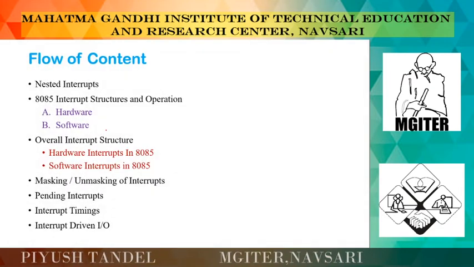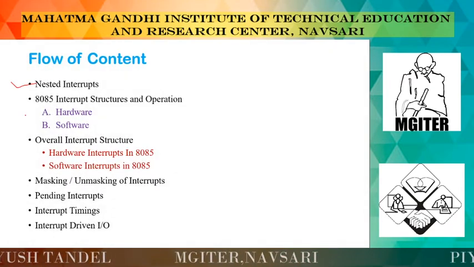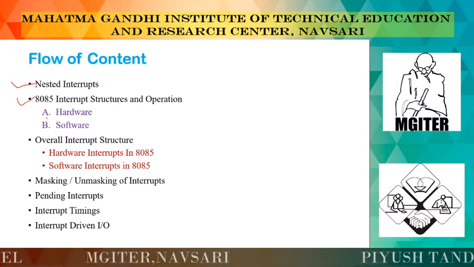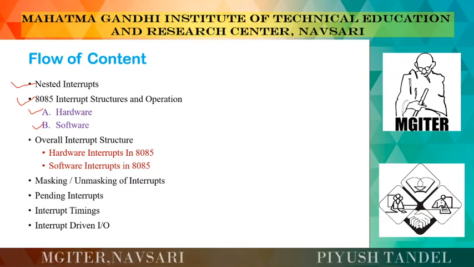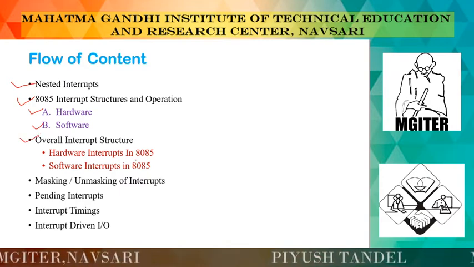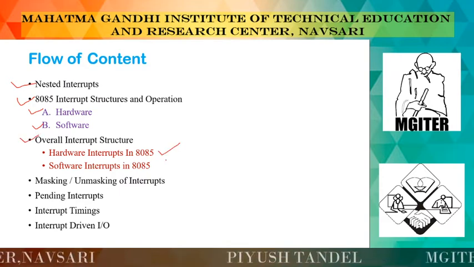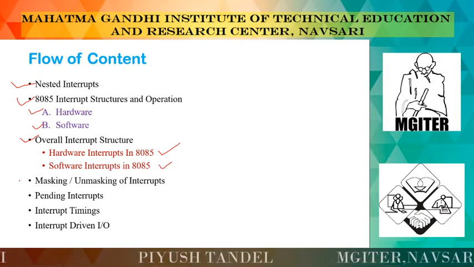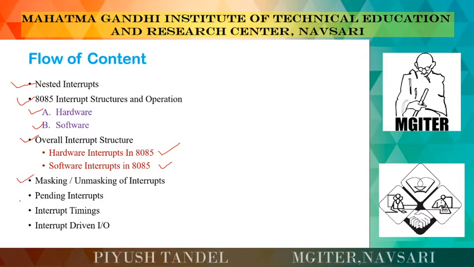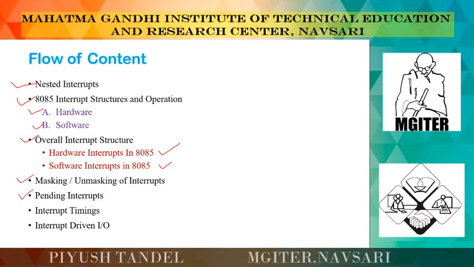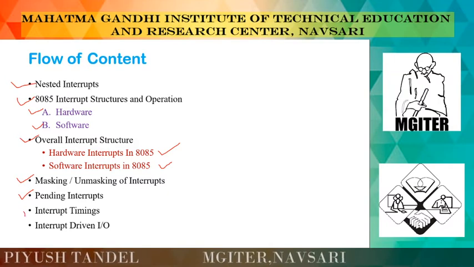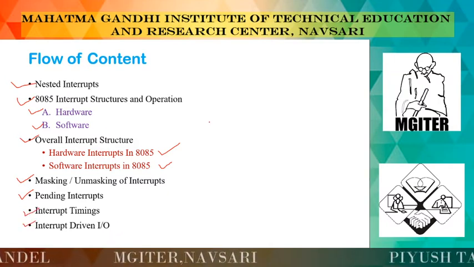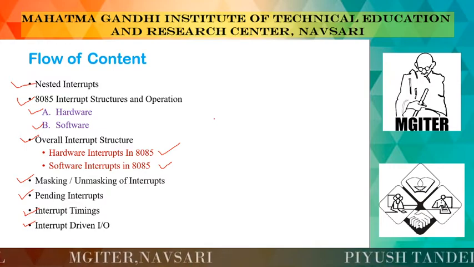So in this video lecture we are going to see the nested interrupts, then after 8085 interrupt structure and its operation. It has two types, that is hardware and software. Then after overall interrupt structure, that is hardware interrupt structure in 8085 and software interrupts in 8085. Then after we are going to see the masking and unmasking interrupts. After that, pending interrupts and interrupts timing, and the last one, that is the interrupt driven input output. So we are going to cover these topics in this video lecture.